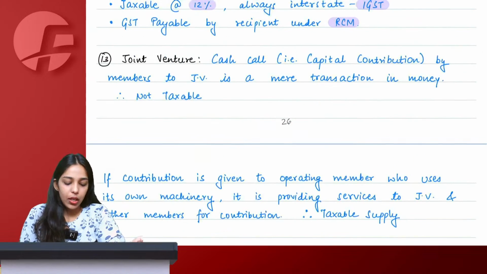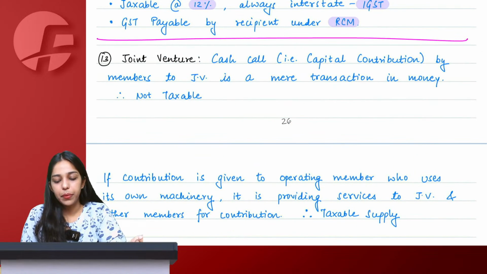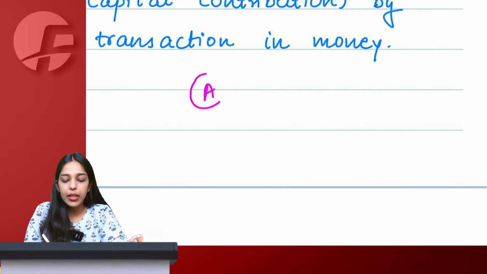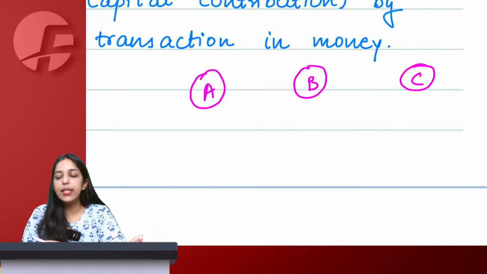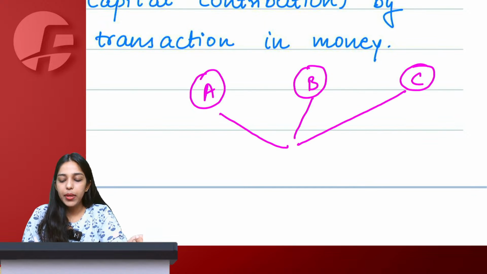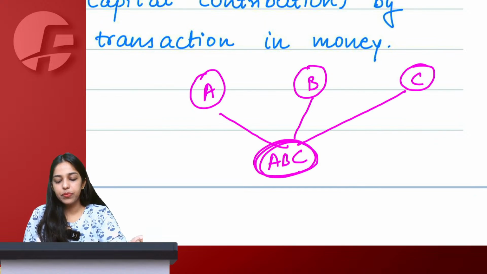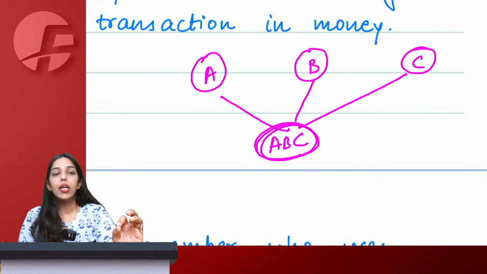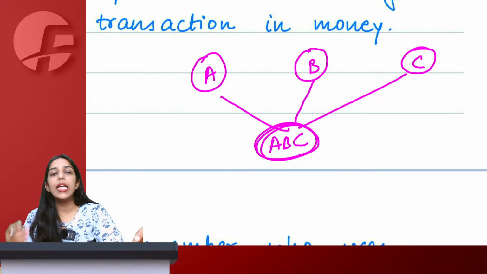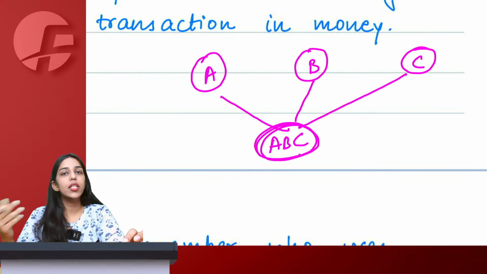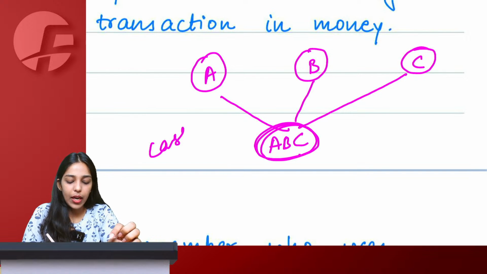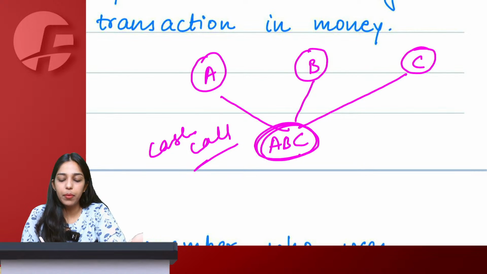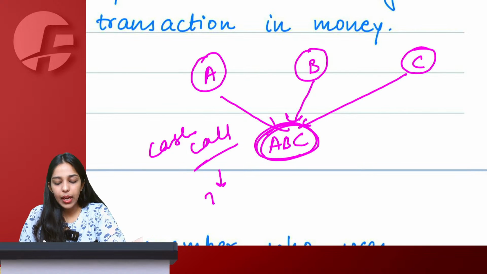Sure. Then talking about joint venture. Let's say A Limited, B Limited and C Limited came together to make a JV ABC, a joint venture ABC. Each one of them contributed some capital, gave some cash call to the JV so that the JV can function. So A gave cash call, B gave cash call and C also gave cash call. Basically, they made some capital contribution to the JV. Should this be taxable under GST?